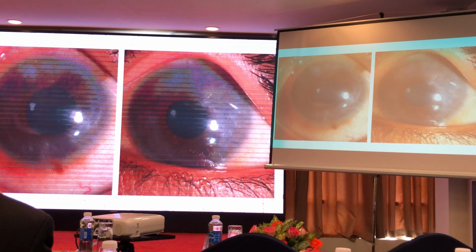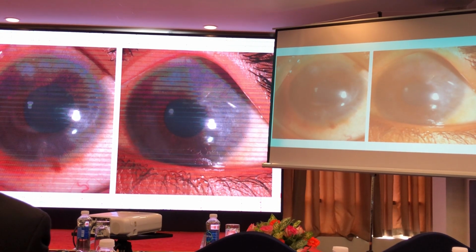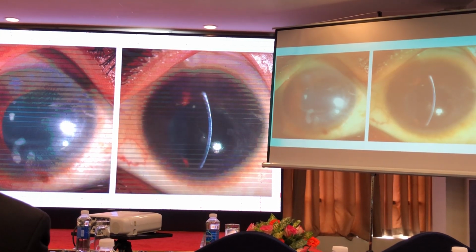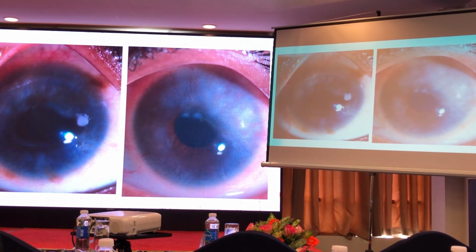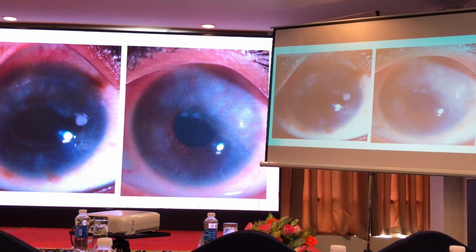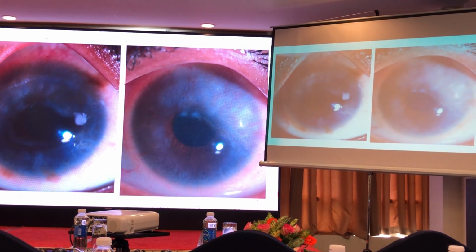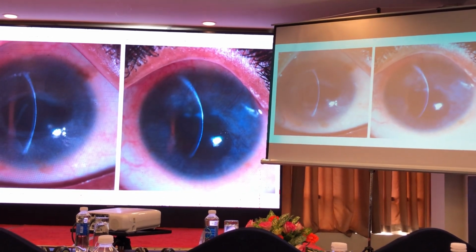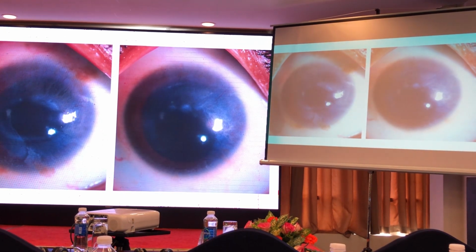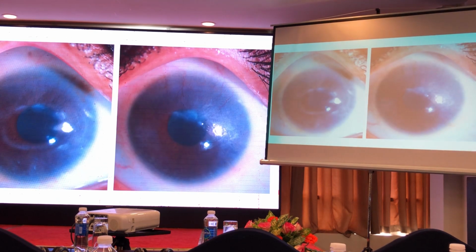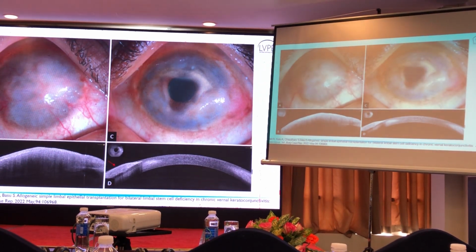So again, this was a patient who had severe limbal vernal keratoconjunctivitis. This is the response that the patient had with just oral steroids. However, when the oral steroids were tapered, as the dose kept decreasing, the patient came back with a recurrence. So since we were not able to wean the patient off of oral steroids, we started the patient on oral cyclosporin, and we can see how beautifully the pannus has regressed with oral cyclosporin therapy. So this is the image at the last visit.